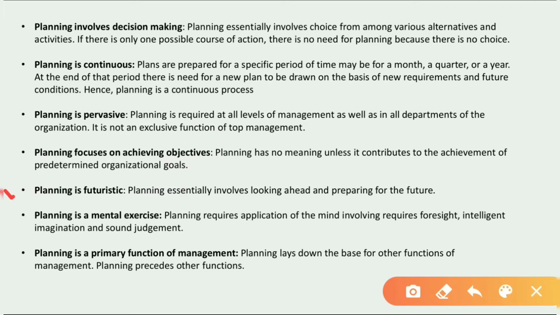Now the next point is planning is futuristic. Futuristic means future. Okay, planning essentially involves looking ahead, preparing for the future. We never plan for the past, we always plan for our future.